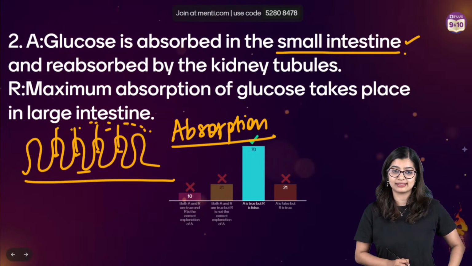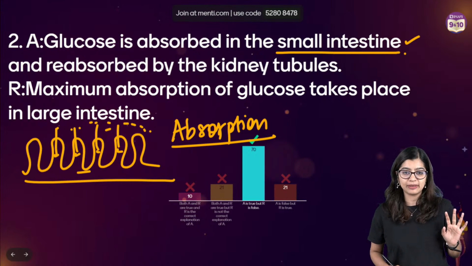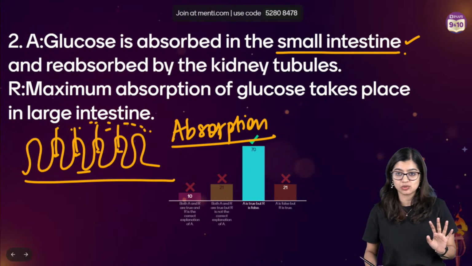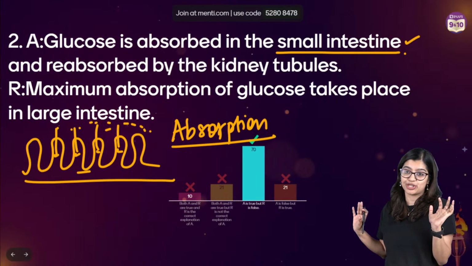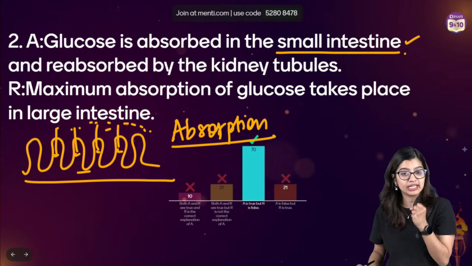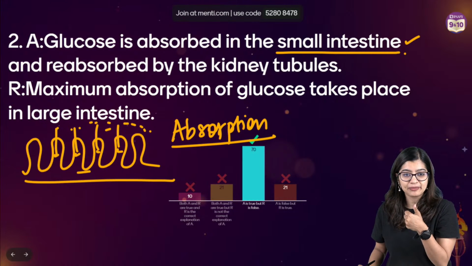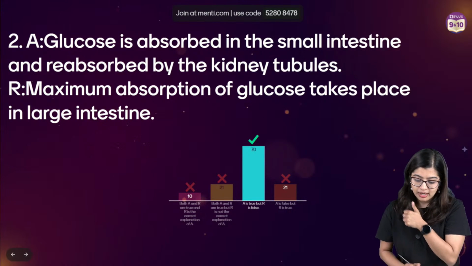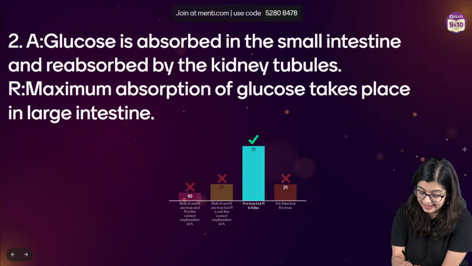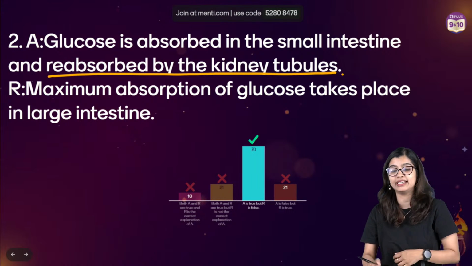It reaches the blood vessels. Yes? You agree with me? And we know that in the inner linings of the small intestine, we have these finger-like projections called villi that help in its absorption. You are with me so far? Now, the later part of the question says that it is reabsorbed by the kidney tubules.